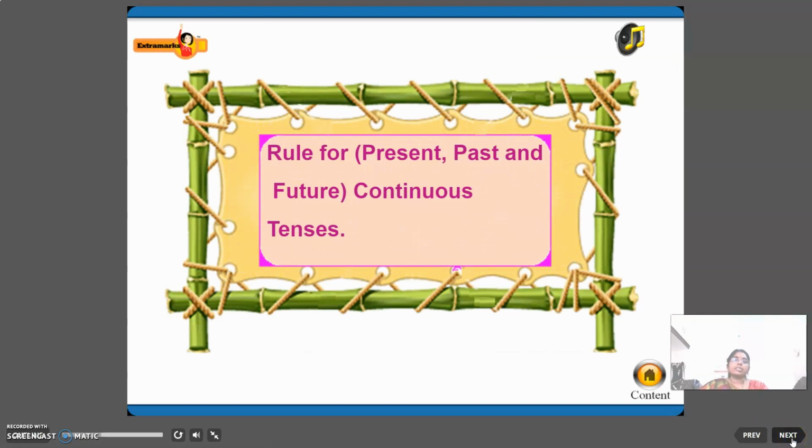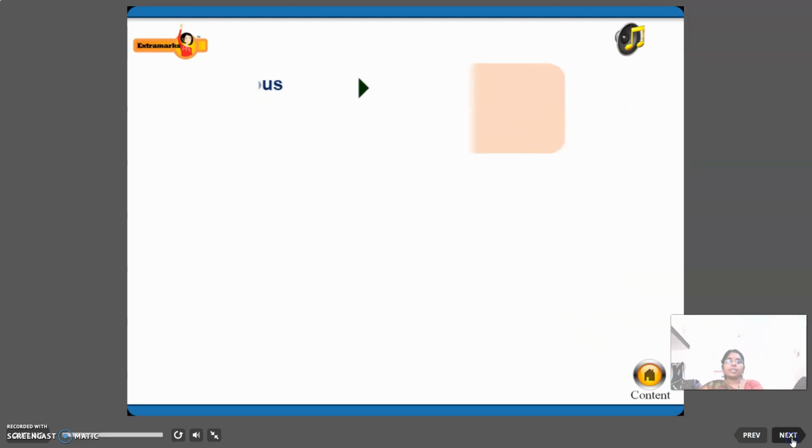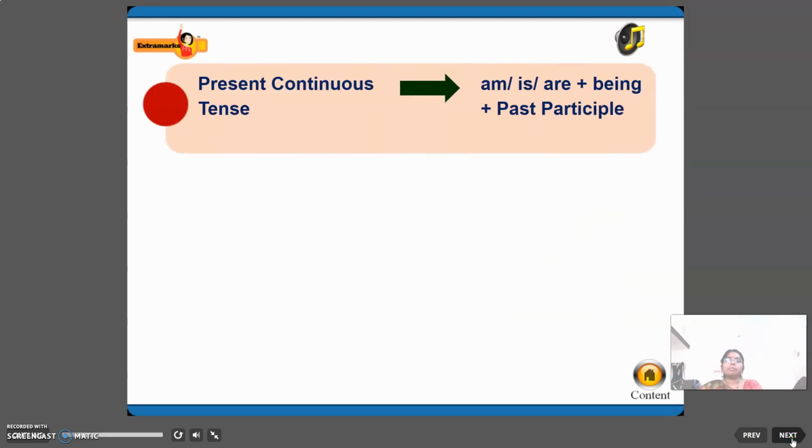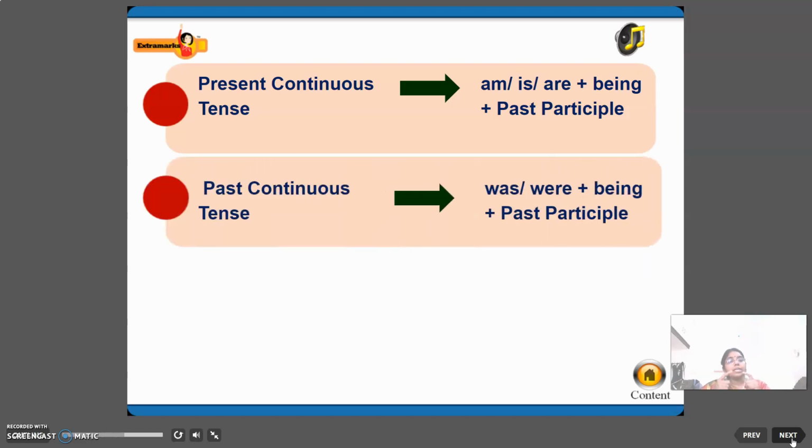So next are the rules that have to be followed for present, past and future continuous tenses. Okay, shall we? First is present continuous tense: am, is, are plus being plus past participle form.